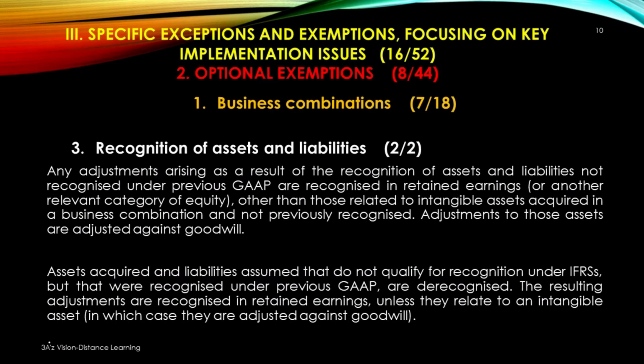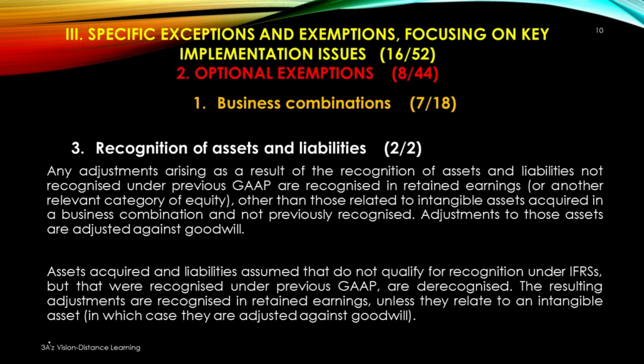Any adjustments arising as a result of the recognition of assets and liabilities not recognized under previous GAAP are recognized in retained earnings or any other relevant category of equity, other than those related to intangible assets acquired in a business combination and not previously recognized. Adjustments to those assets are adjusted against goodwill.